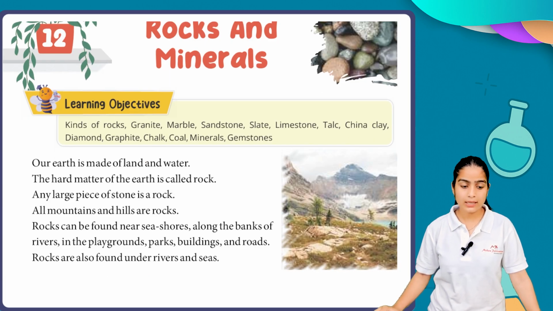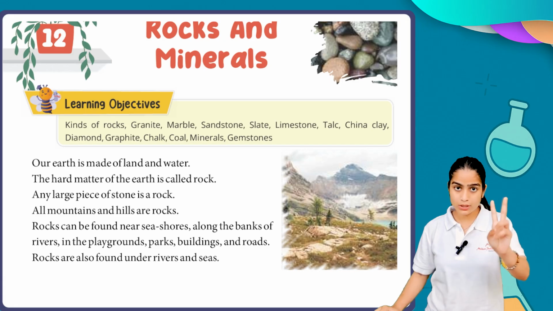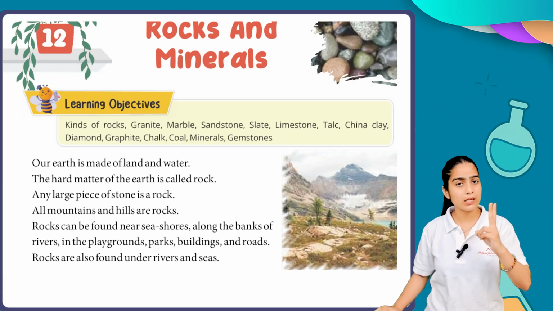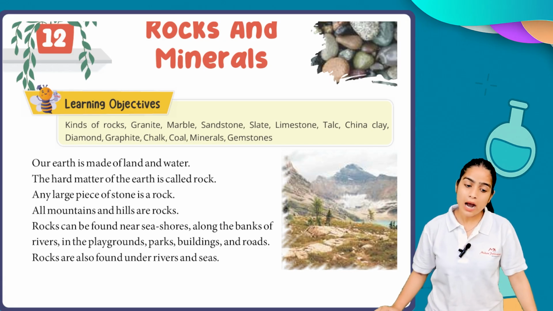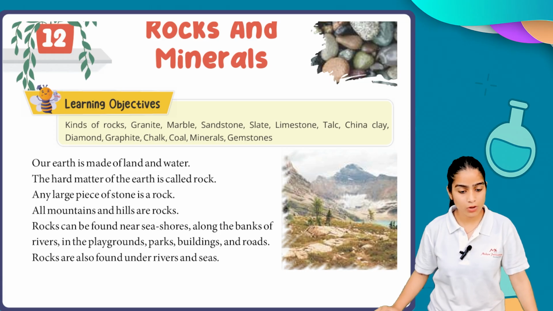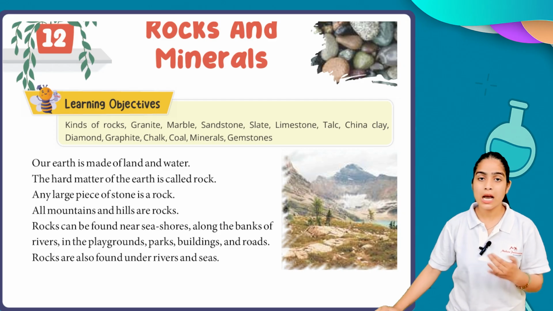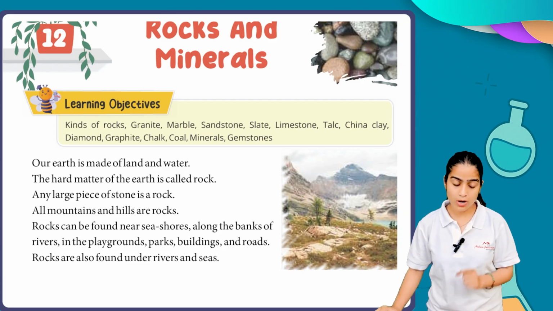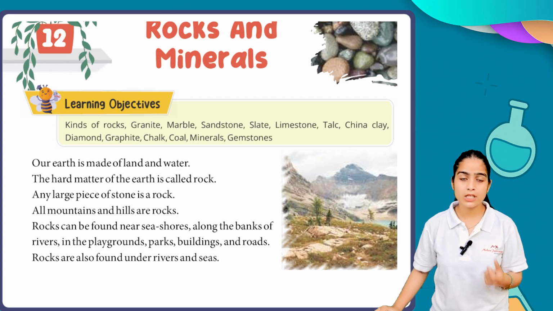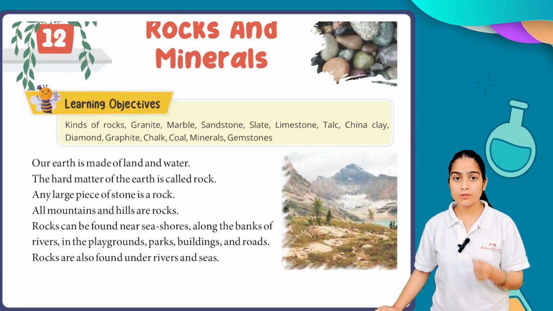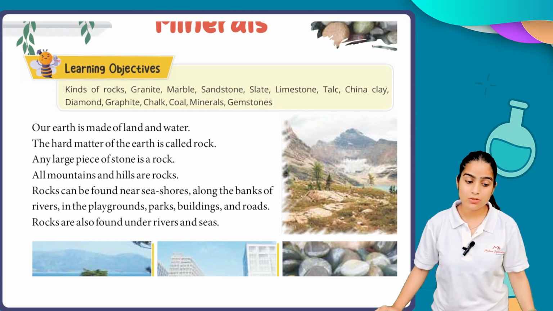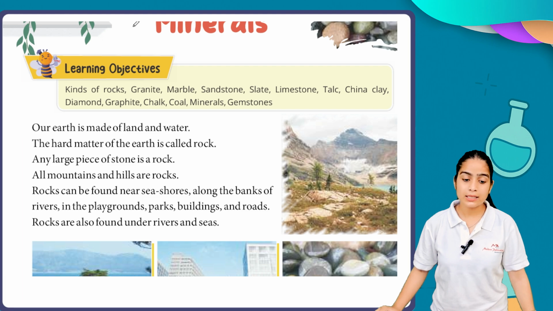So we know that our earth is made up of two things. The first one is land and the second one is water. The hard matter of the earth is called rock. So what do we mean by rock? Any large piece of stone is a rock. You cannot simply say any small piece of stone is a rock. It should be a large piece. All mountains and hills are rocks.